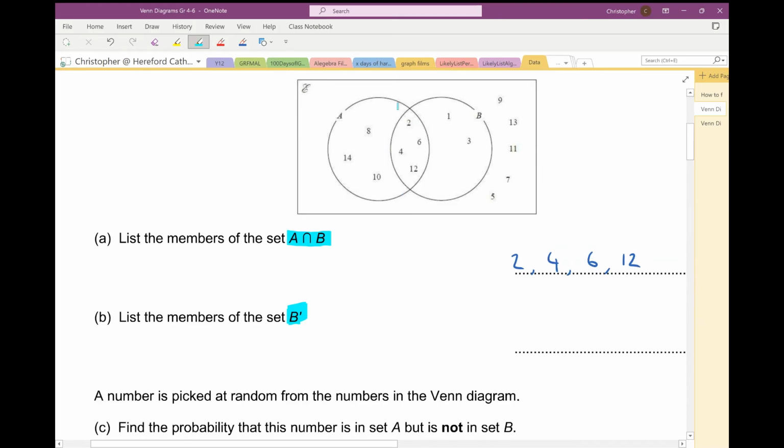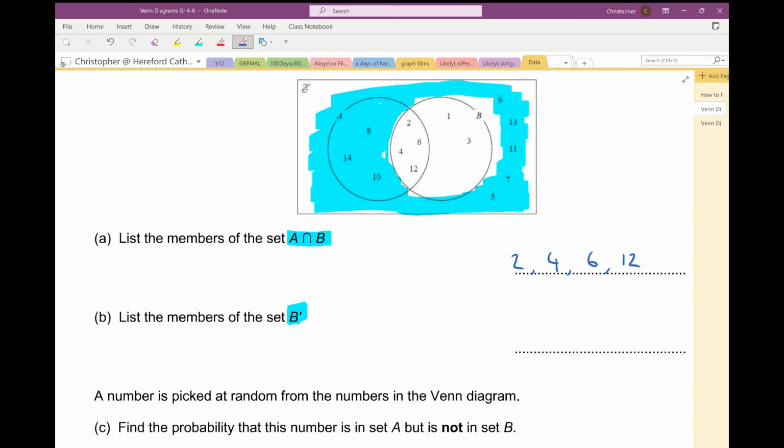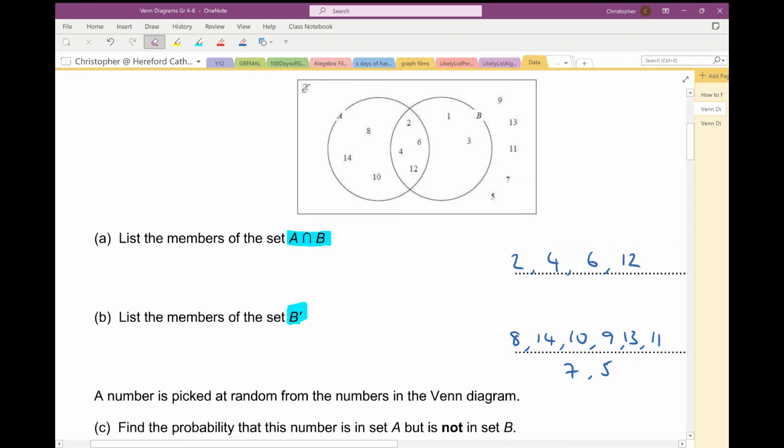So there is everything shaded that is not in B. So my answer is going to be 8, 14, and 10. And also 9, 13, 11, 7, and 5. That's everything that is not in B.